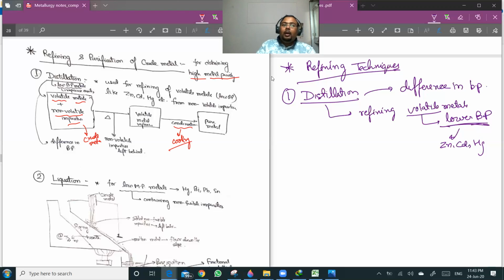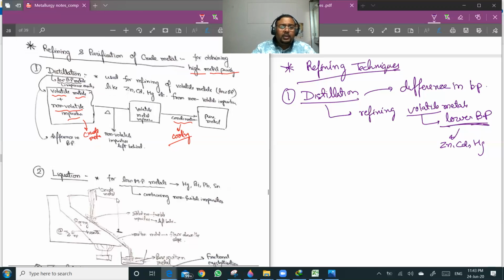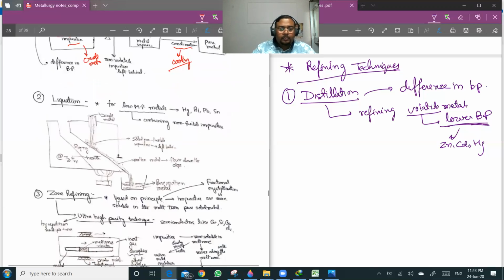So this is one of the earliest techniques, and it was quite effective for lower boiling point metals like zinc and mercury. Cadmium was not very much used in earlier times, but zinc and mercury were pretty much used. Next is liquation.